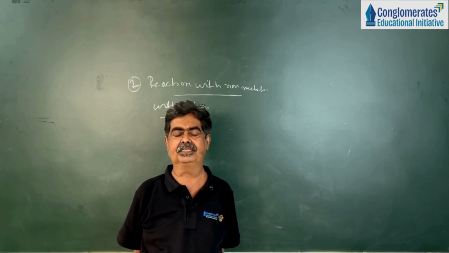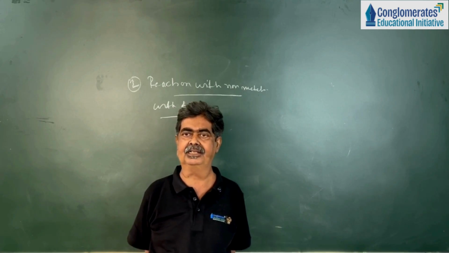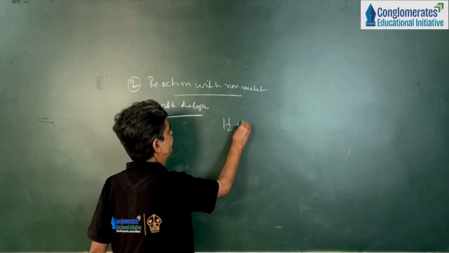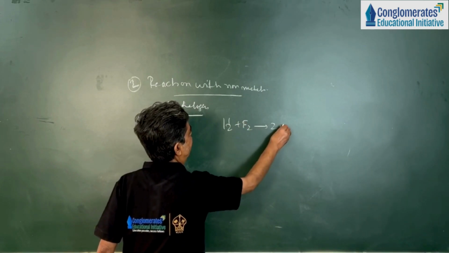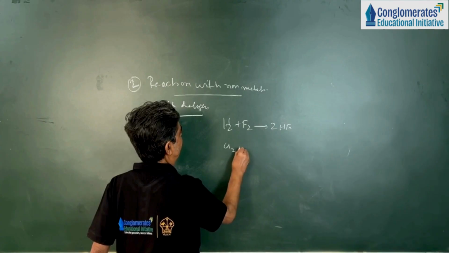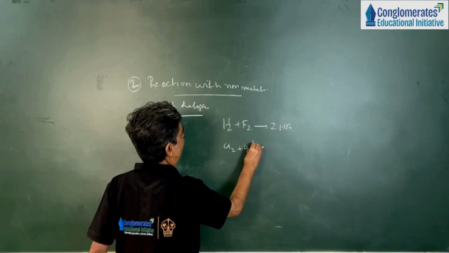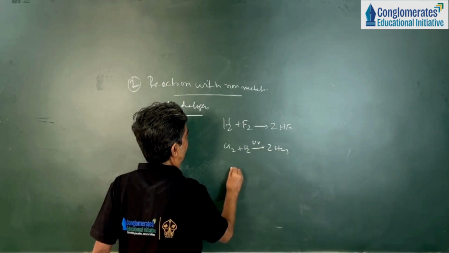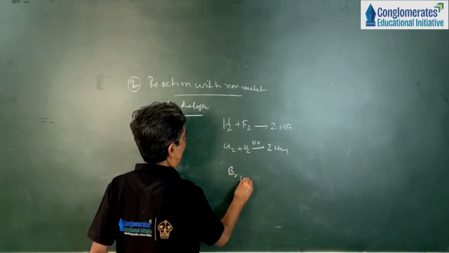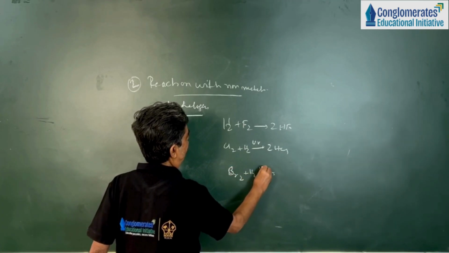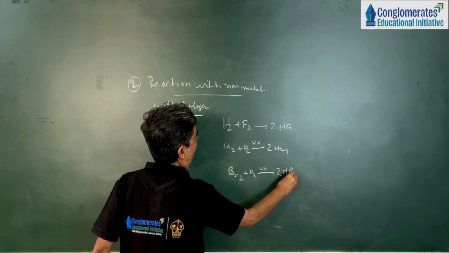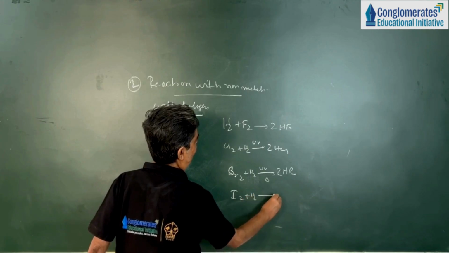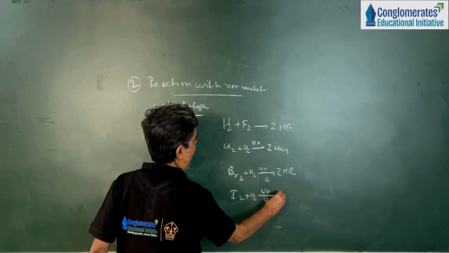And for iodine, it combines with heat and light to produce HI. The reactions will be: H2 plus F2 gives 2 HF; Cl2 plus H2, diffuse sunlight, gives 2 HCl; Br2 plus H2, UV, heat, gives 2 HBr; I2 plus H2, UV, strong heat, gives 2 HI.